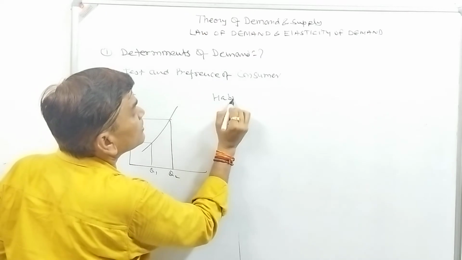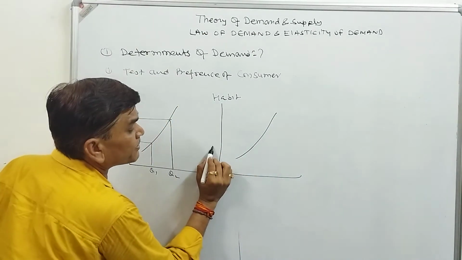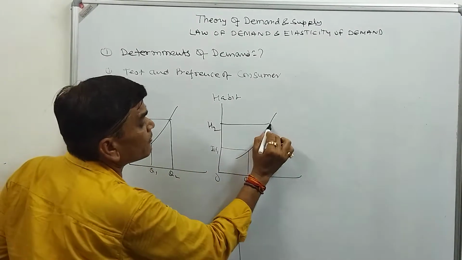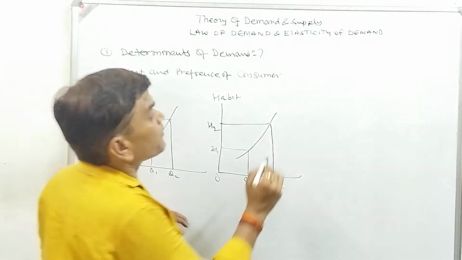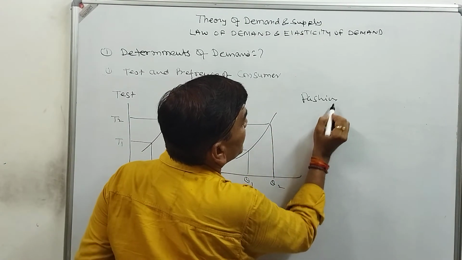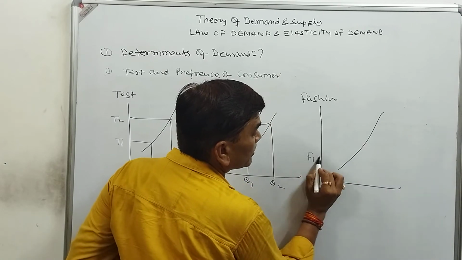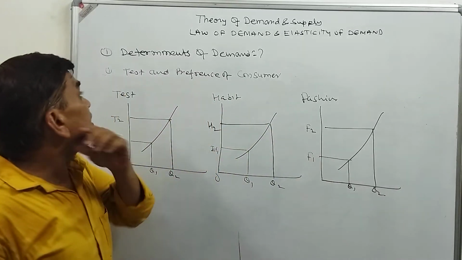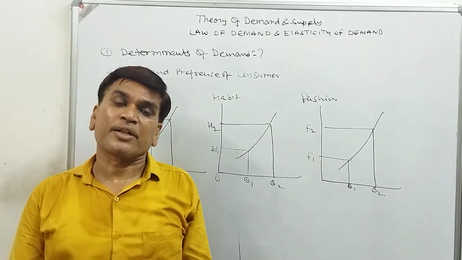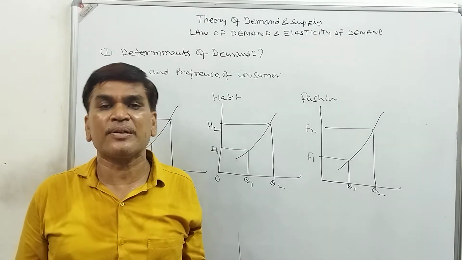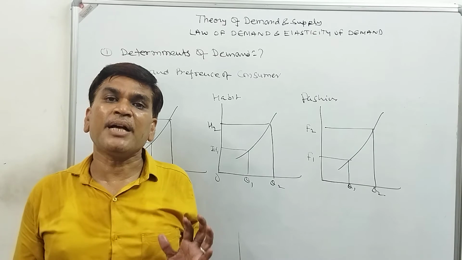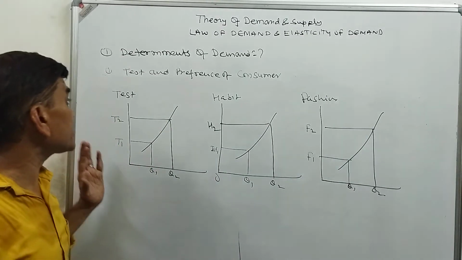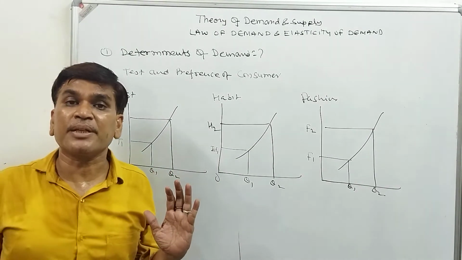Similarly, habit also has a positive relation. If something is not in our habit, we will purchase less. If something is in our habit, we will purchase more. In fashion also, if fashion is low, the demand will be low. If fashion is high, then demand will also be high. So we will say that taste, preference, fashion, climatic conditions and government policies also affect the demand. If something is in the habit of the consumer to purchase, the demand will be high. If something is to the taste of the consumer, demand will be high.